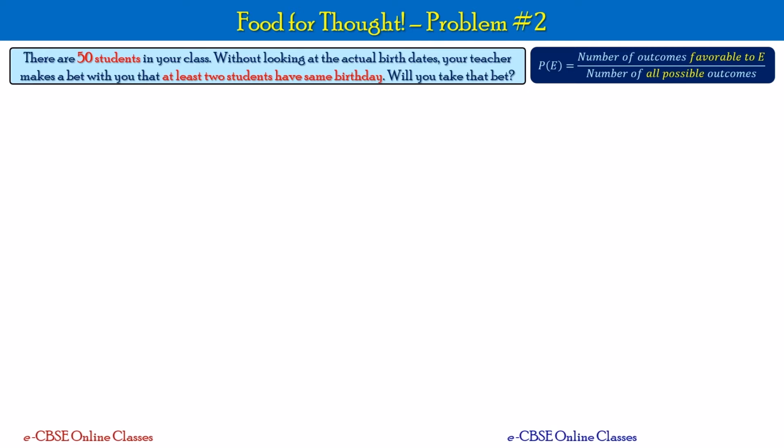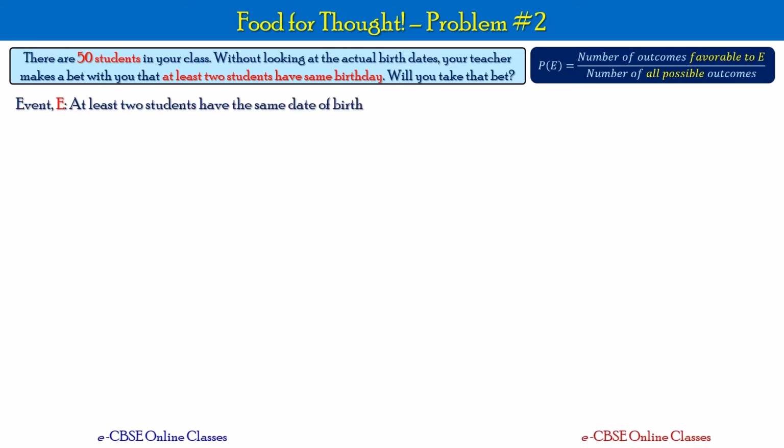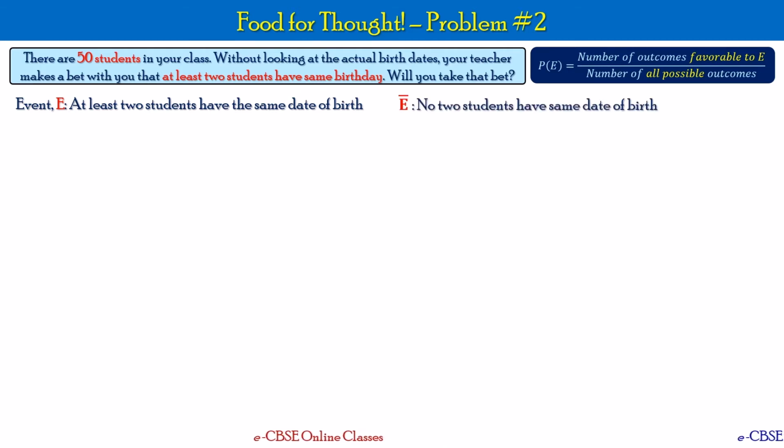Okay. This is an involved problem, so listen to this carefully. We will solve this step by step and see what will be the outcome. Let's define the event first. The event E is at least 2 students having the same date of birth. So the complementary event E bar will be no 2 students having the same date of birth.